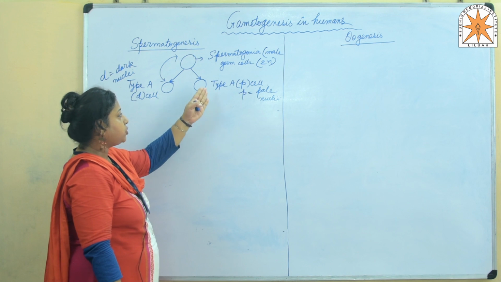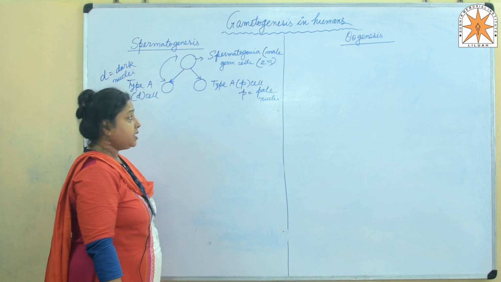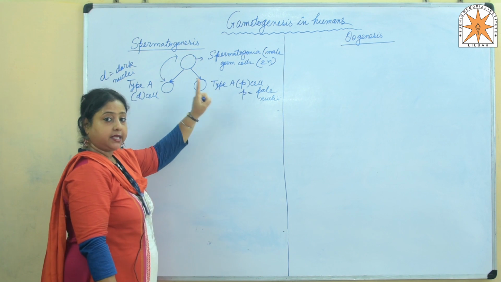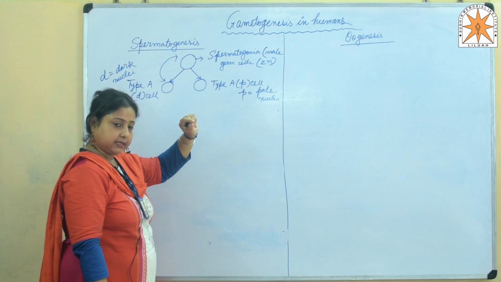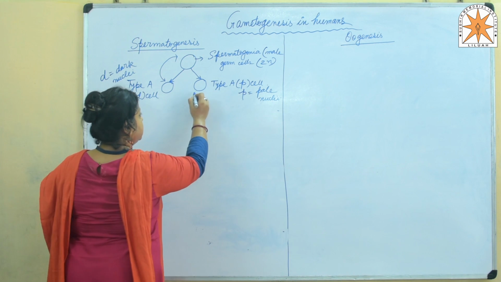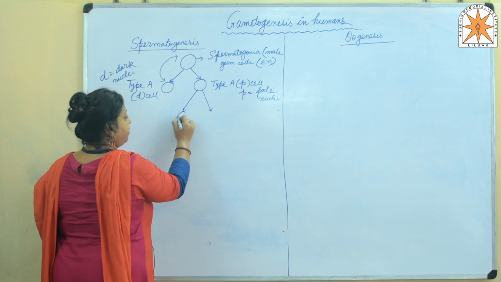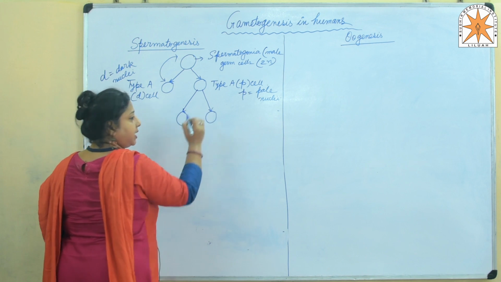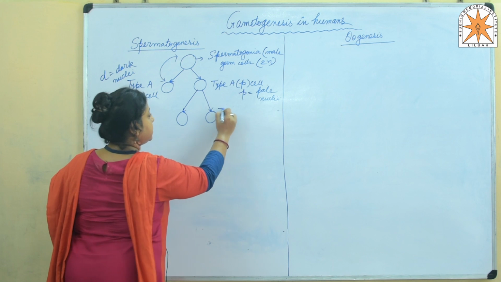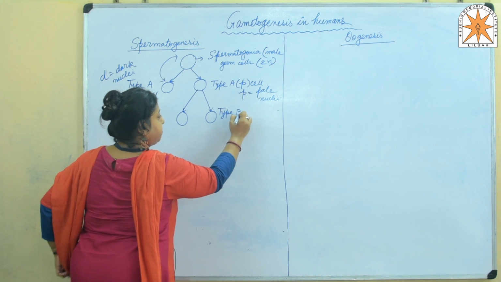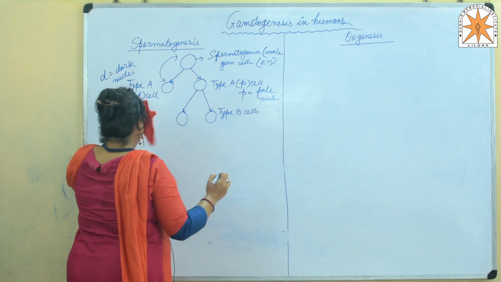So, what is the fate of the type A P cell then? The type A P cells are the actively dividing mitotic cells. That means these cells will be actively dividing by the process of mitosis, giving rise to another type of cells known as the type B cells.